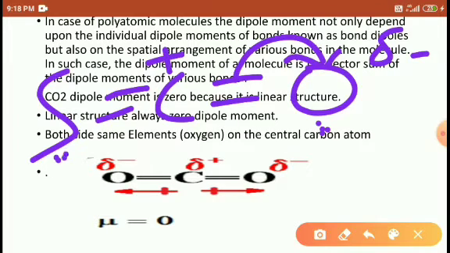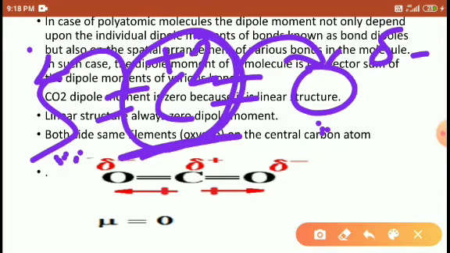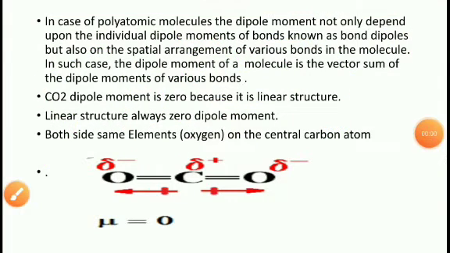And sulfur is more electronegative than carbon, so again it develops a negative charge, and this carbon is +2 charge. So the carbon develops a complete positive charge if different elements are attached on either side.